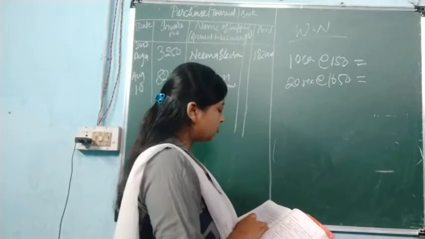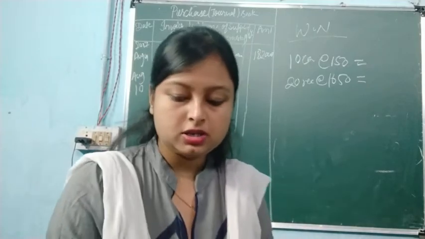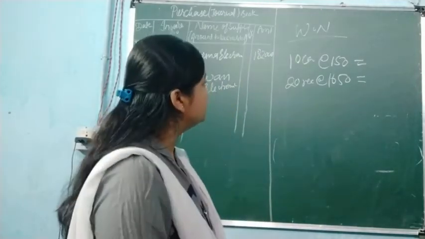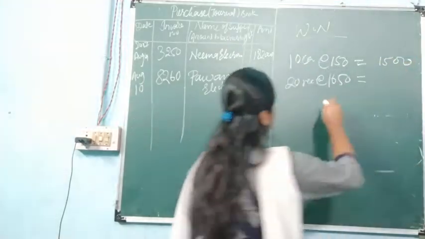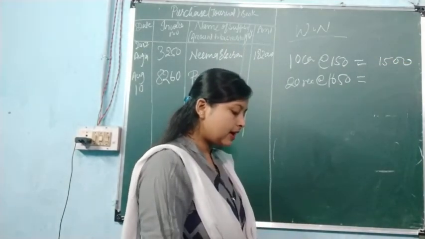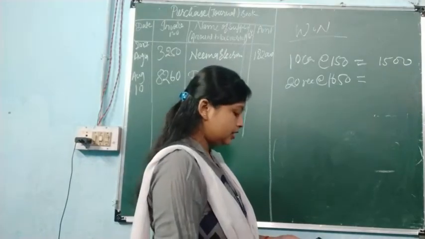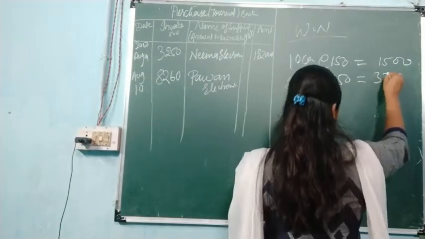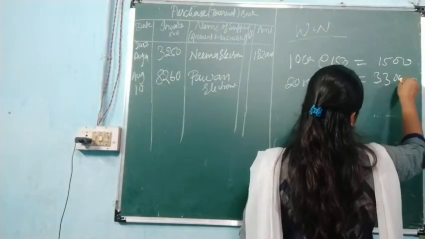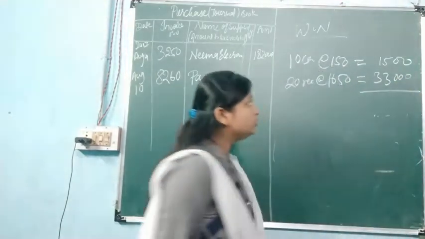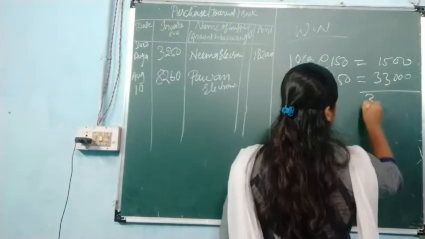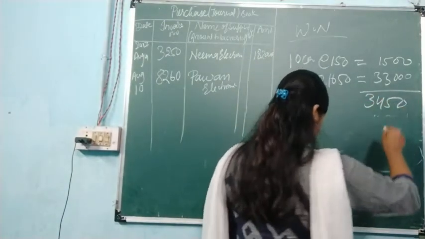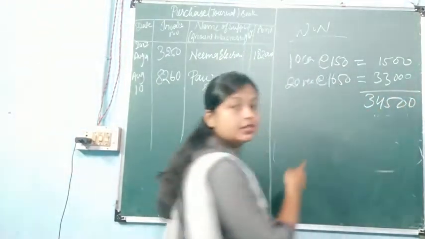Then trade discount 10% on purchase. So we will calculate the amount. It will come 1500 and 1650 into 20. It will come 33,000. Total amount 33,000 plus 1500, it will come 34,500. This is the total amount.